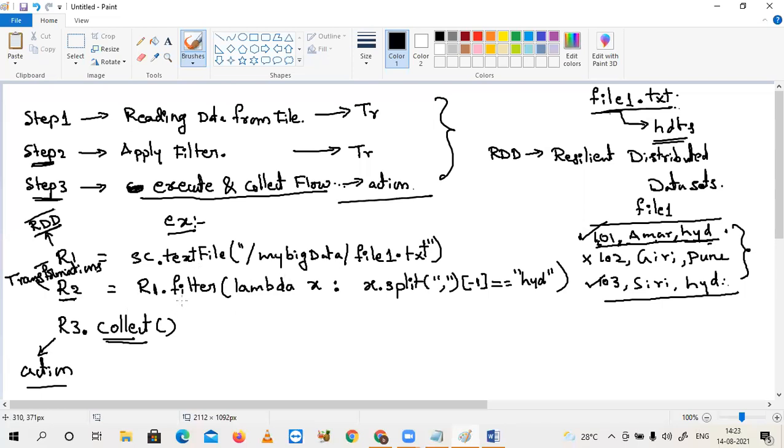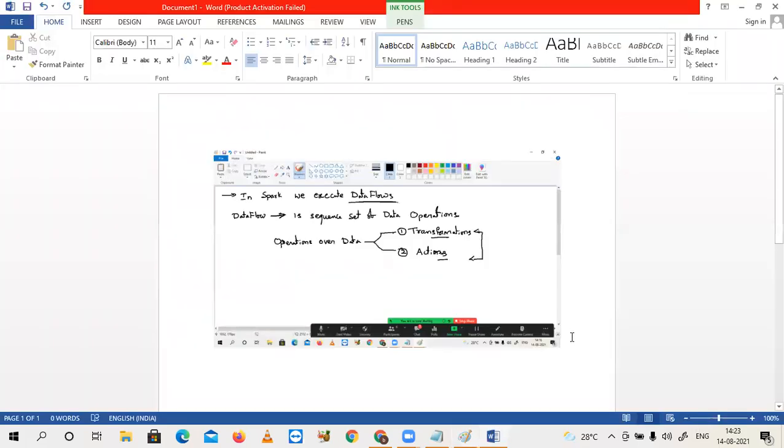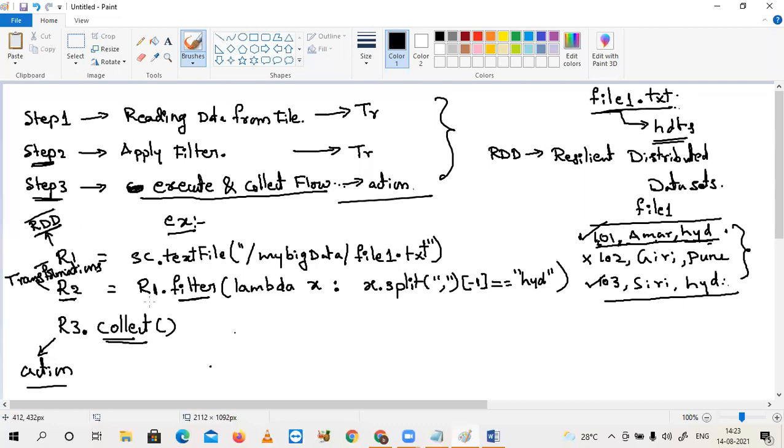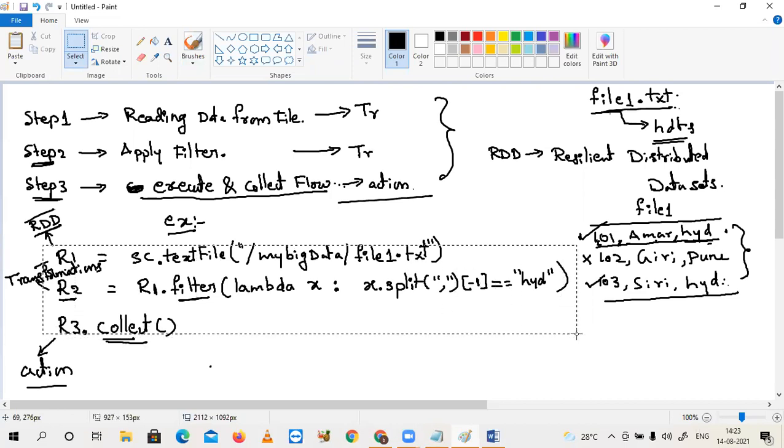Similarly, not only filter is a transformation; filter, map, flatMap, reduceByKey, and other different transformations are available. So this is the meaning of a data flow. Compared with other programming languages, in Spark the coding style is completely different. This kind of coding is called functional programming with data flow style. I'm coming back to these three points; still more discussion on this.